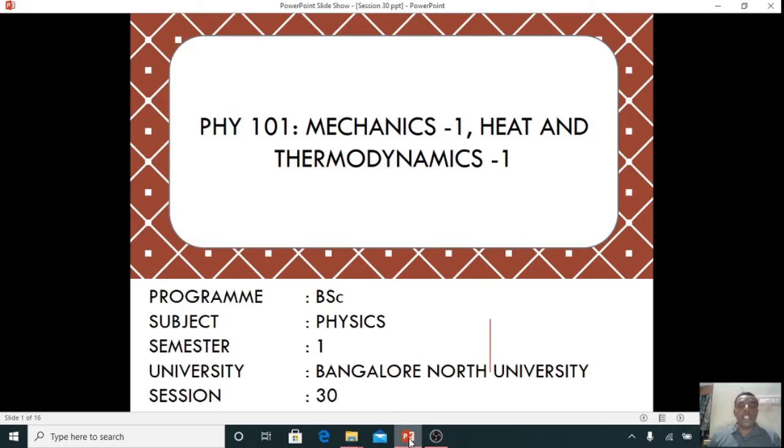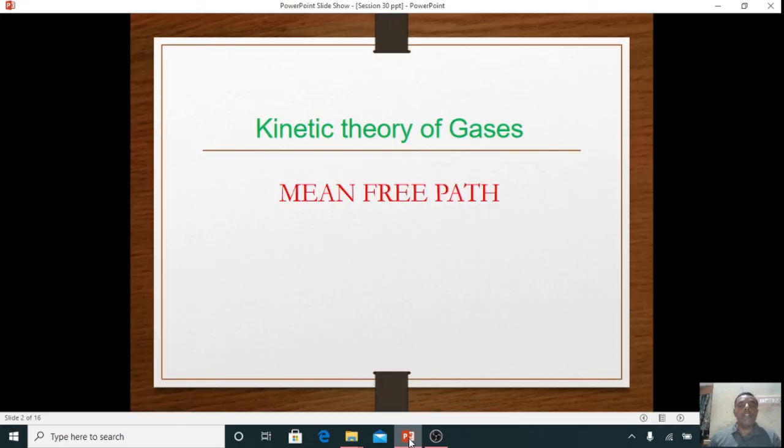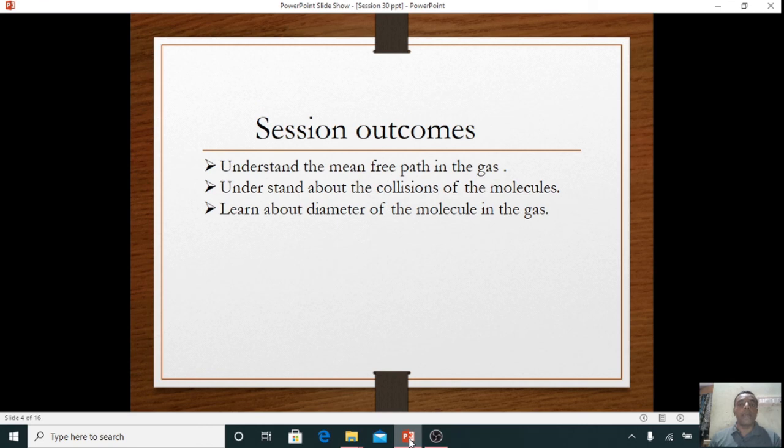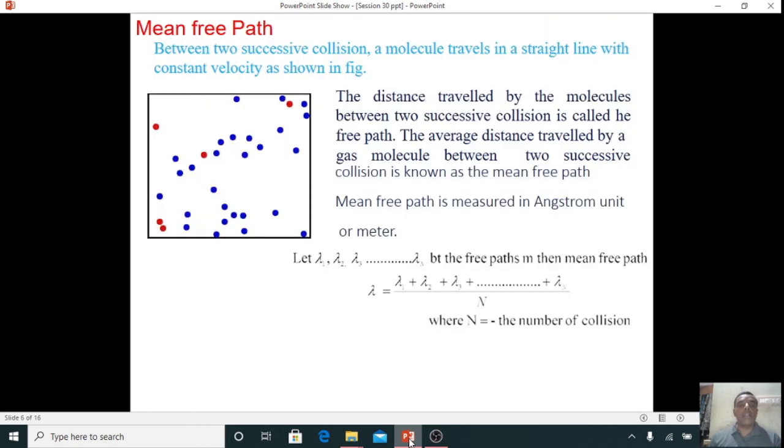So in session 30, we'll discuss mean free path. We have to understand what mean free path is, how to derive the expression for mean free path, which factors it depends on, and how the collisions occur. So in this first part, we'll go for mean free path.